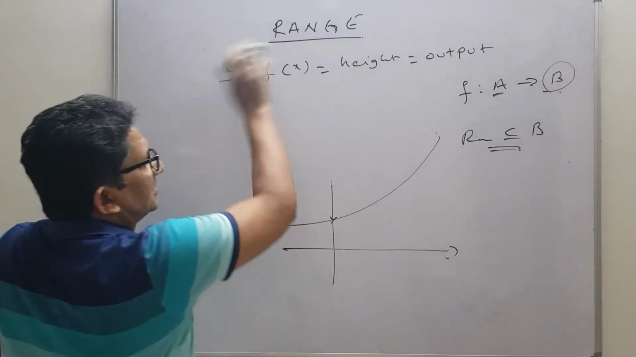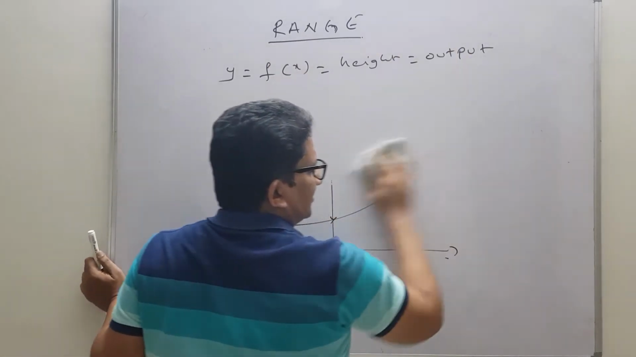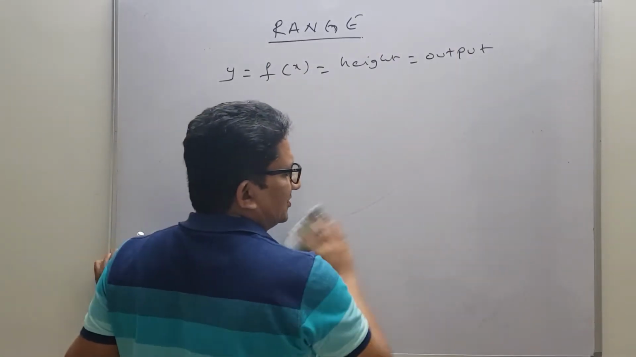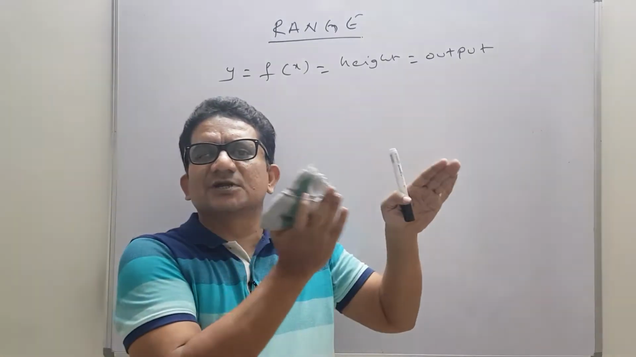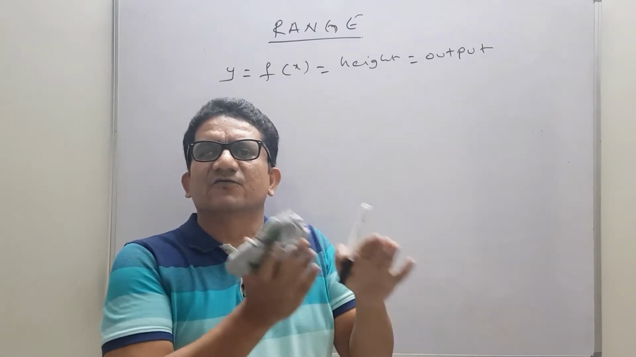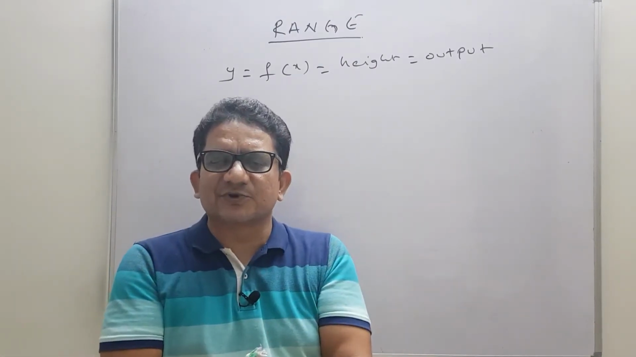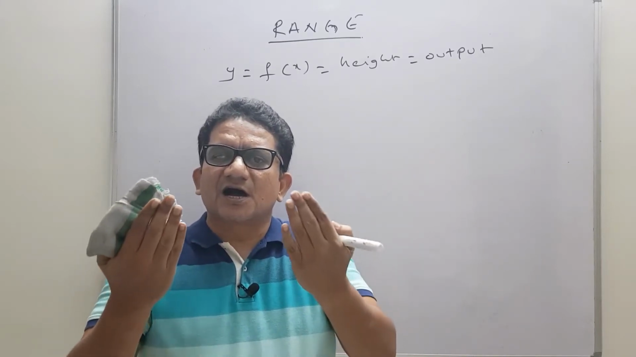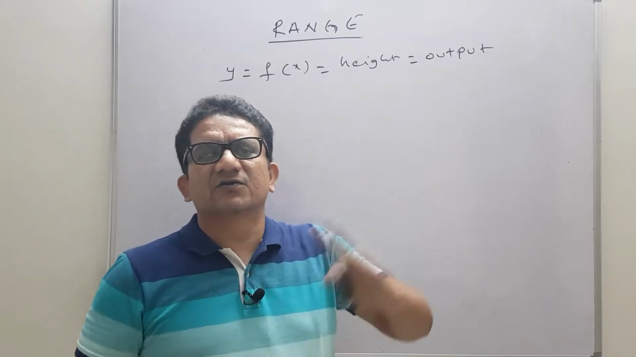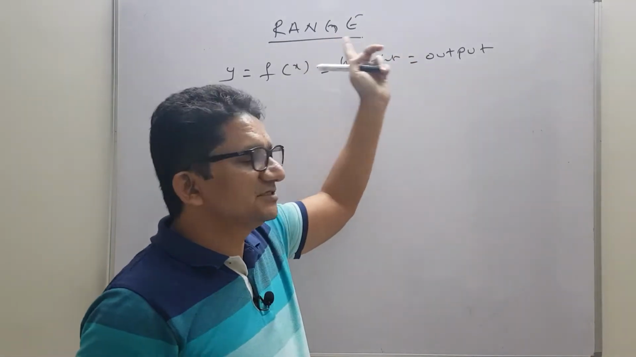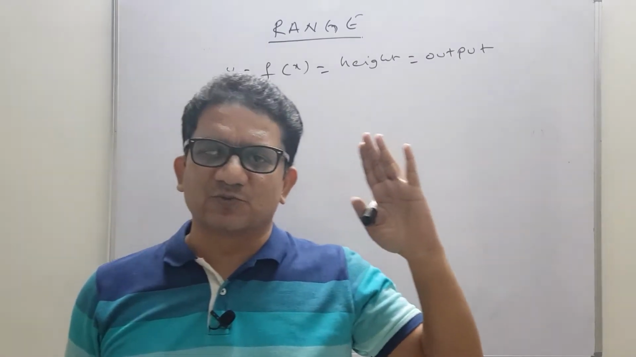So just write this line: range means y, f of x, height, output. So the terminology will be fixed. You should not confuse domain and range. Domain means always what are the possible inputs we can give to the function where the function is real. And after giving all those possible inputs, what are the outputs we will get, and we will collect all those outputs and name it as range. That's why range is always a subset of codomain.